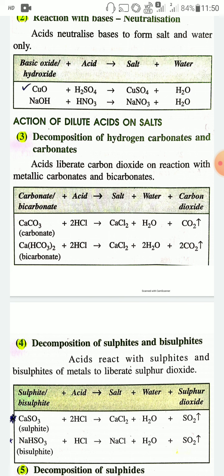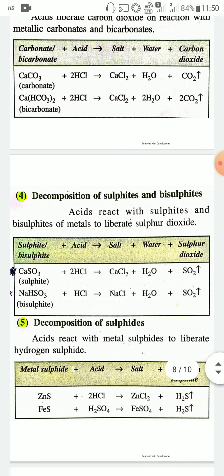Next, decomposition of sulfite and bisulfite. When a sulfite or bisulfite of a metal reacts with dilute acid, it will produce salt, water and sulfur dioxide.